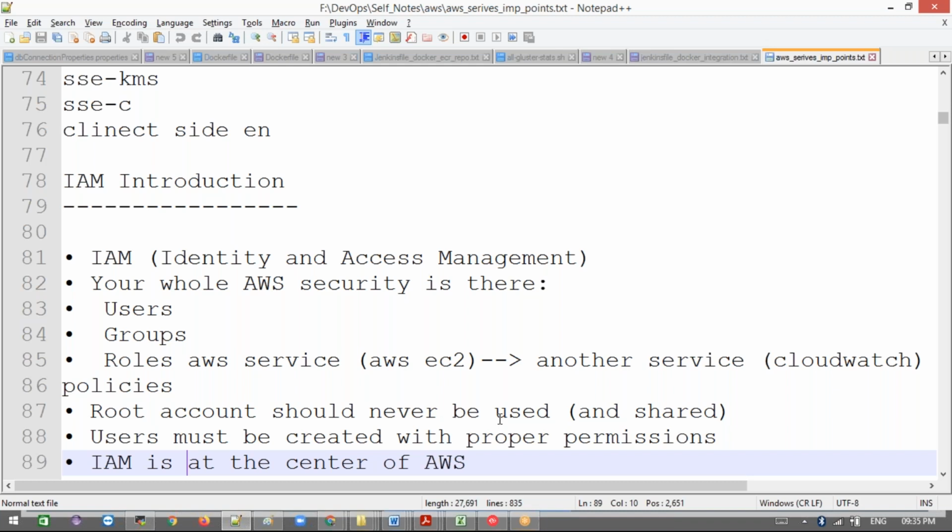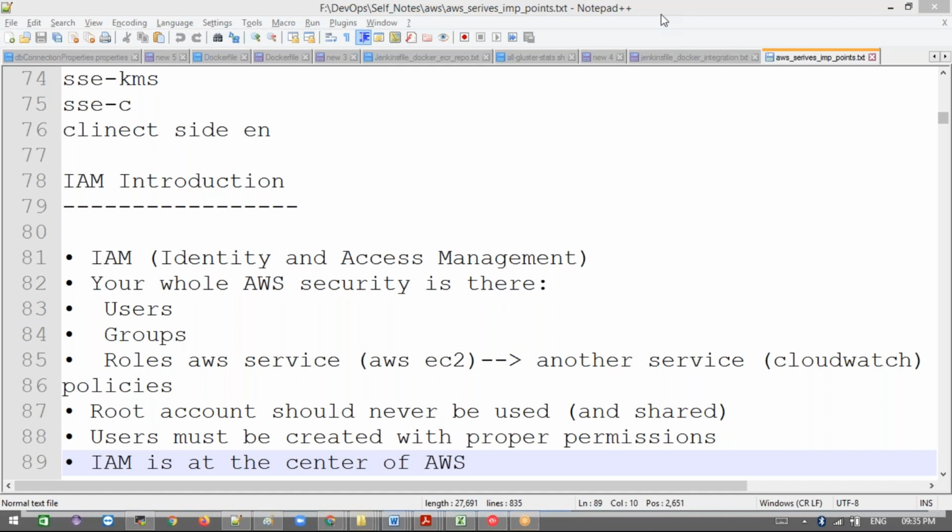Now, if you enable this, what happens? New objects will be encrypted, but the old objects will never be encrypted. Then what do we need to do? We need to encrypt all the previous objects from the last three years. Every day they are uploading data, and it's millions of files. I ran one script last week, and it's still going on, enabling encryption for that bucket.